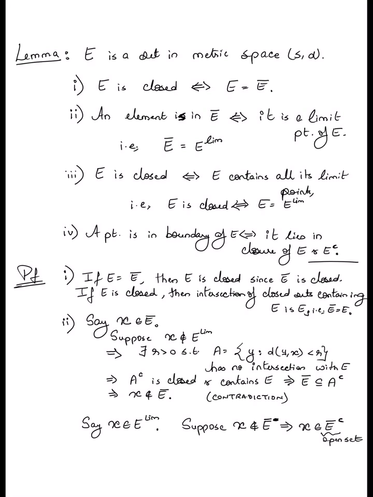So the fact that X belongs to an open set, which is the complement of the closure, implies that there must be again some ball of radius R such that the set of Y such that the distance between Y and X is less than R has no intersection with E complement, sorry, E closure, which in turn implies it has no intersection with E.